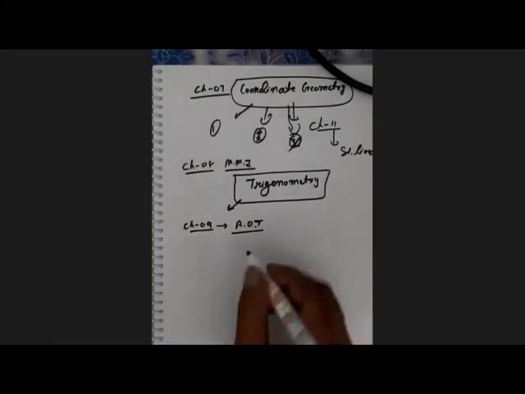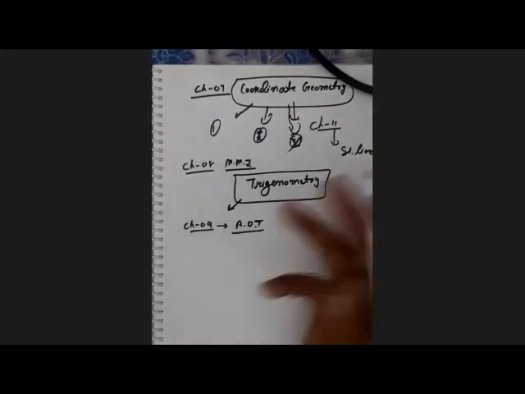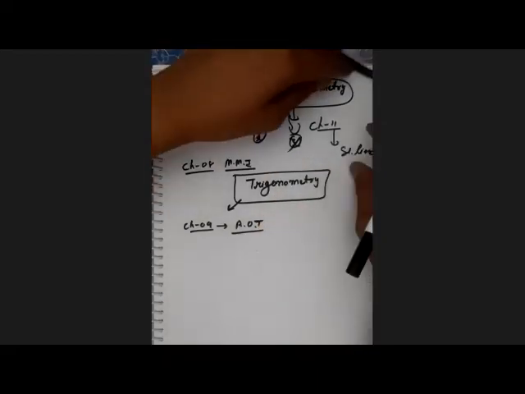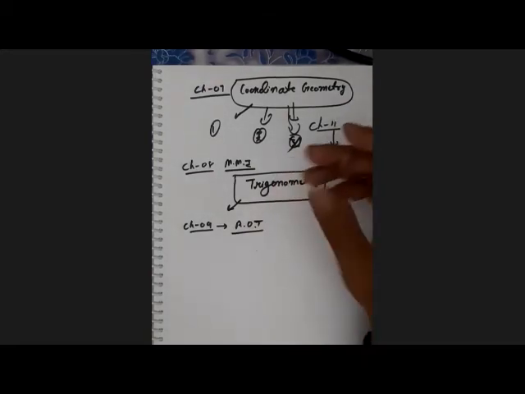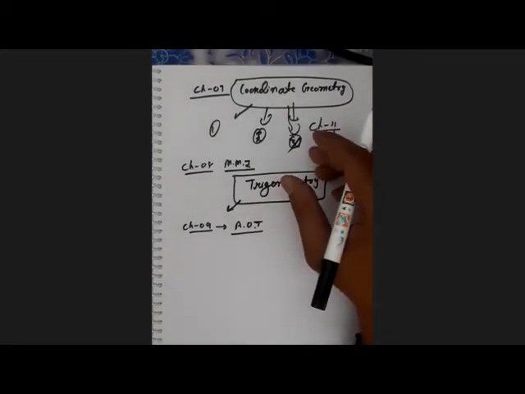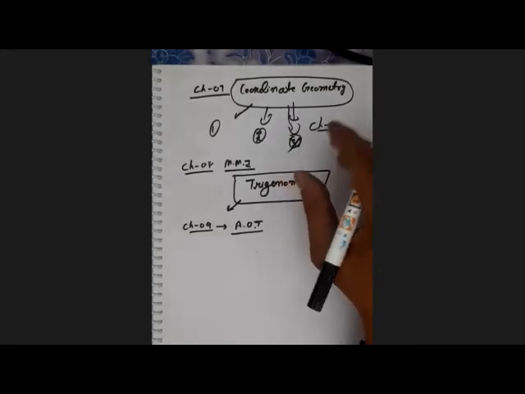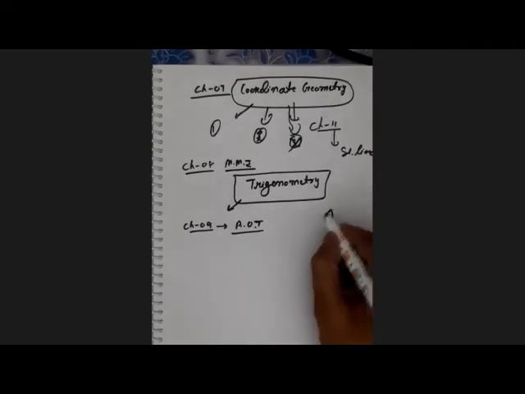Now students, the topic is AOT, the application of trigonometry. It's too easy. There are only 2 concepts, but this chapter is related to our daily life. When we see any cloud in the sky, then we measure how far the cloud is from us, or the distance of the cloud from the earth surface. A daily life question, for example, if we go to the park, there is a slider, right?